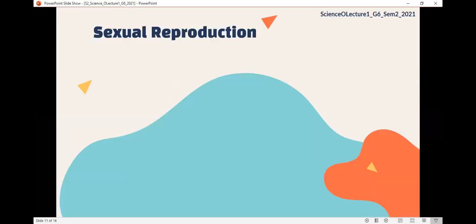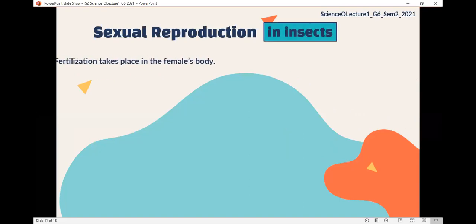Reproduction of insects starts with fertilization. Tell me, where does fertilization in insects happen? Is it outside of the female body or inside the female's body? Inside. So the ovum of the female gets fertilized inside the female's body. Then what is the second step?